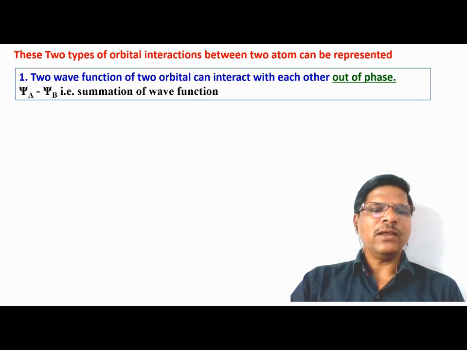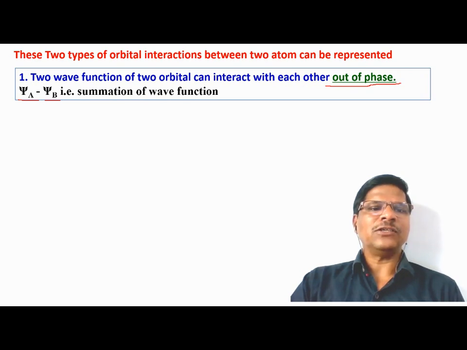Okay, so here you can see we have the 1s atomic orbital of one hydrogen atom and another hydrogen atom. When the electron goes around, they will produce two sine waves.